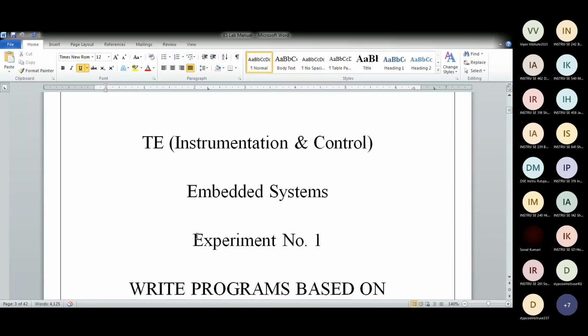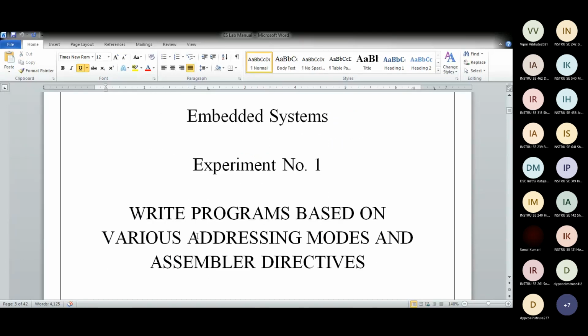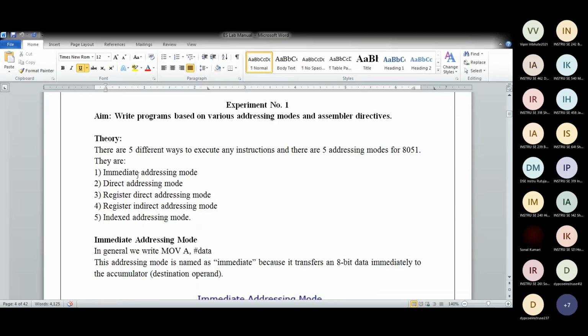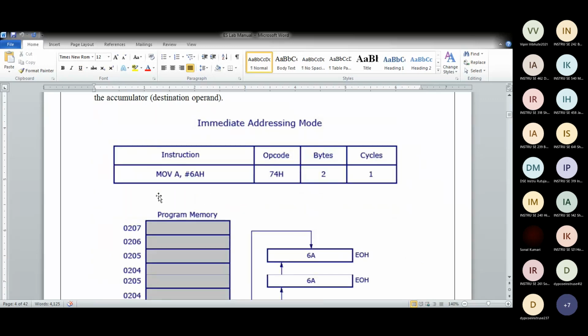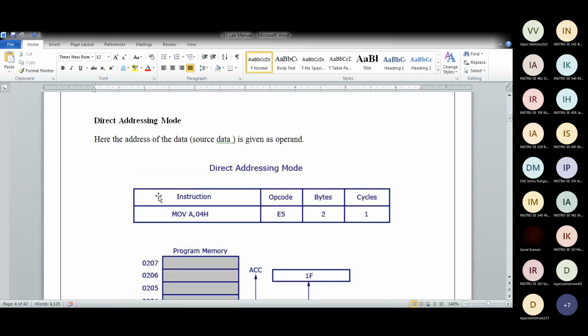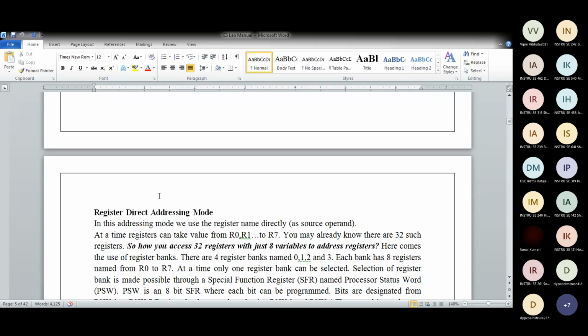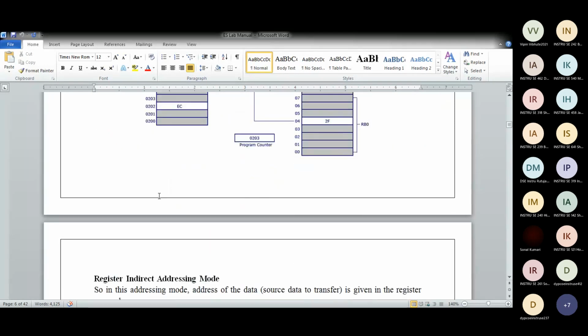Then experiment number 1, a program based on various addressing modes. There's theory I explained, the different addressing modes, and some diagrams. See this lab manual, it will be helpful for your theory exam and your practical exam. You'll be having a practical oral exam for this subject, so read these manuals very properly. It will be helpful for your theory exam also.